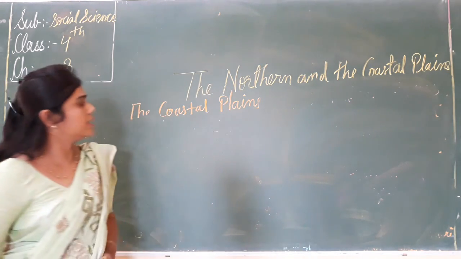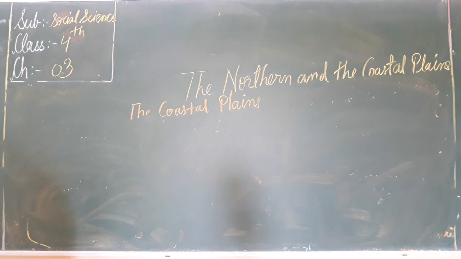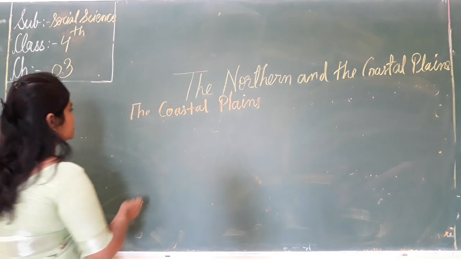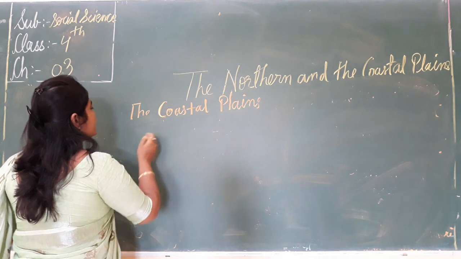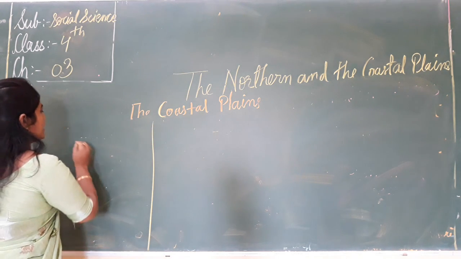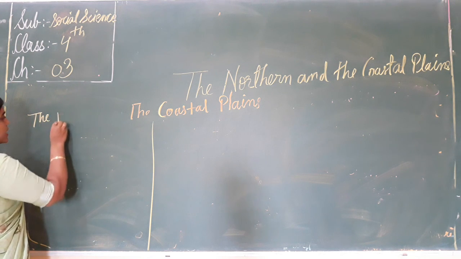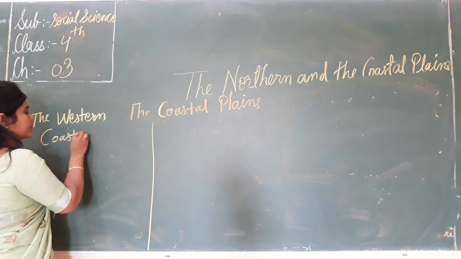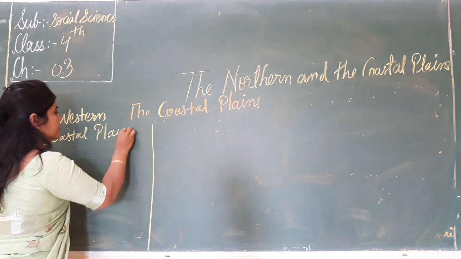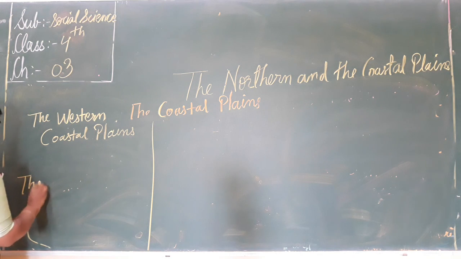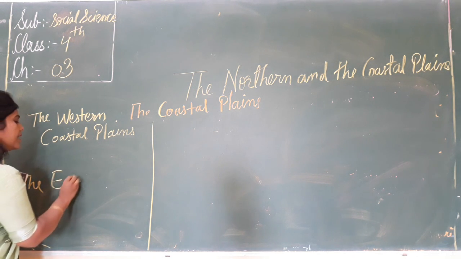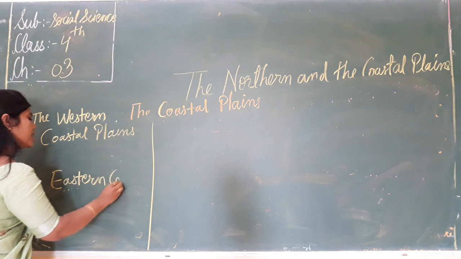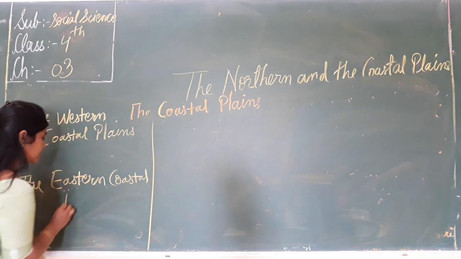Now, to understand the coastal plains easily, here you write the Western Coastal Plains, and here you write the Eastern Coastal Plains.